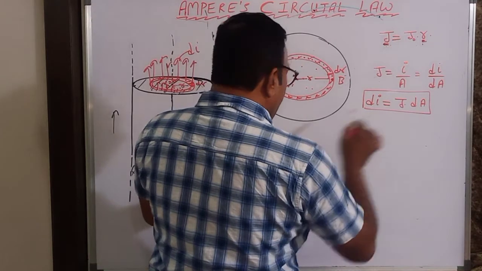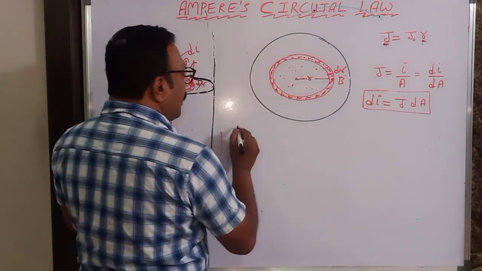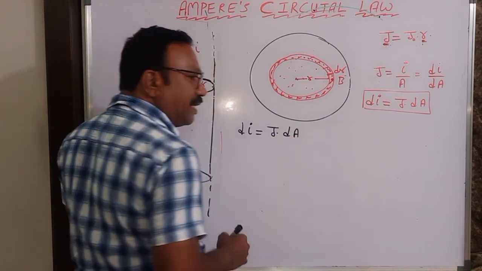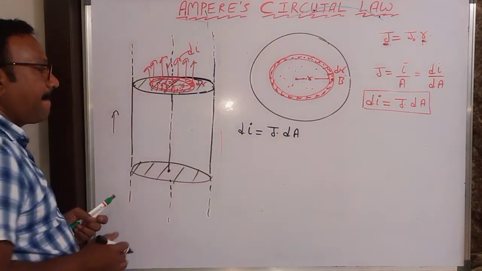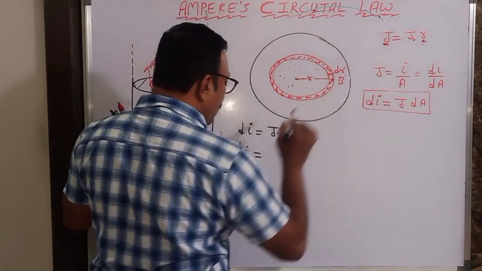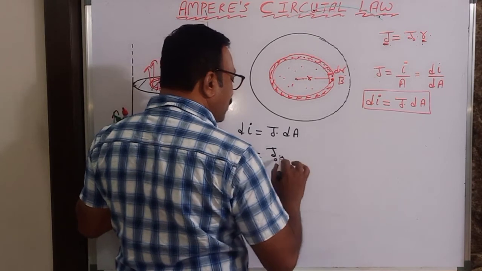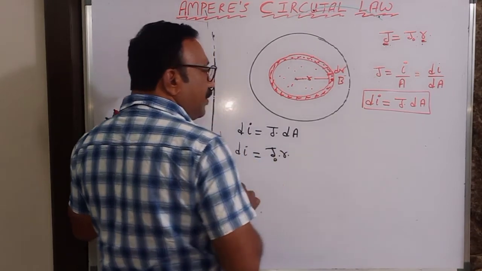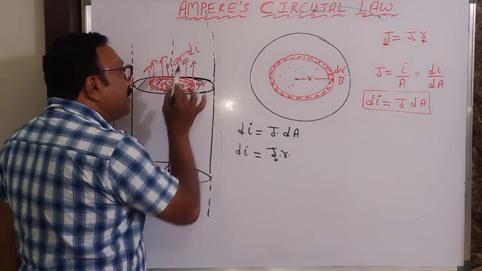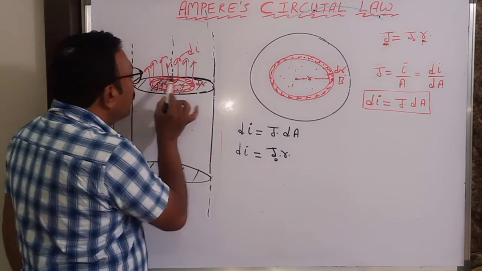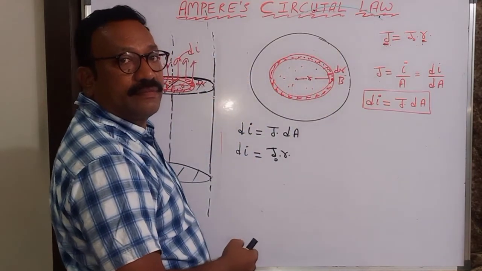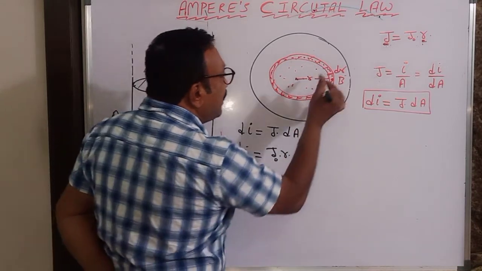So this relation I am taking, di is equal to j into dA. What is j? J naught r. J naught is a constant and r is a distance, into dA. What is dA? I have already told you, current flowing in this strip is di. Then what does dA mean? The area of the strip only.